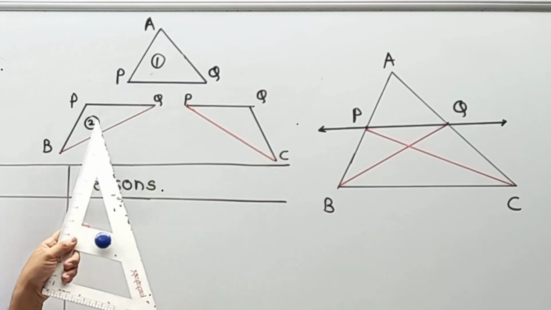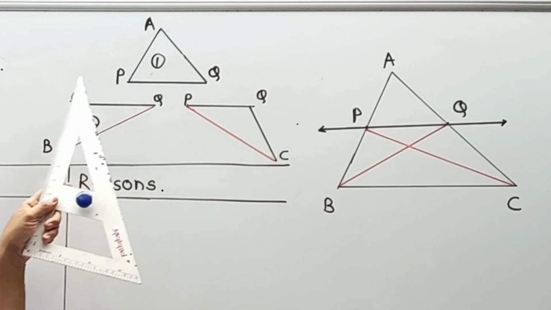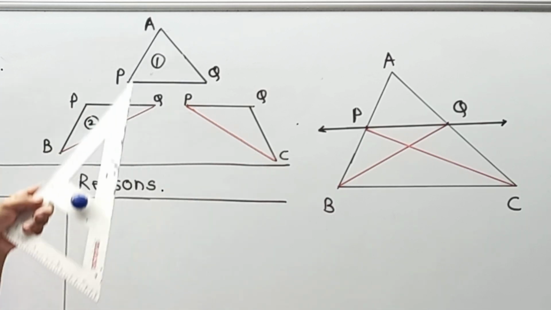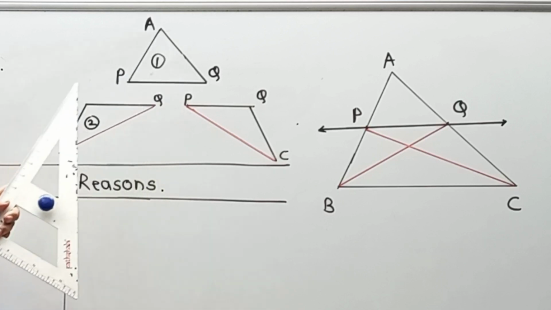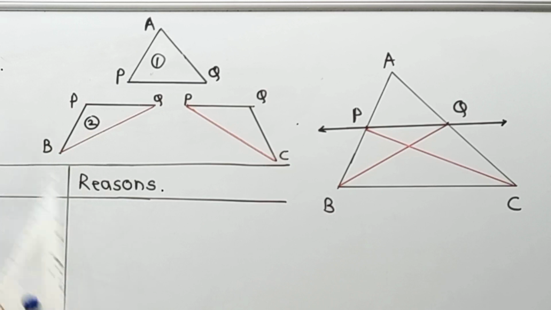Naturally, area of first triangle divided by area of second triangle is equal to base of first triangle, that is AP, and base of second triangle is PB. So we can have area of triangle APQ upon PQB is equal to AP upon PB.